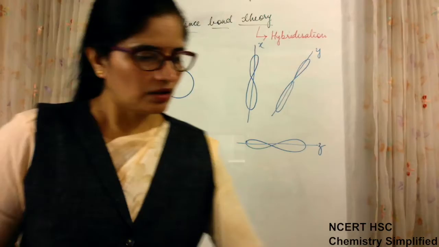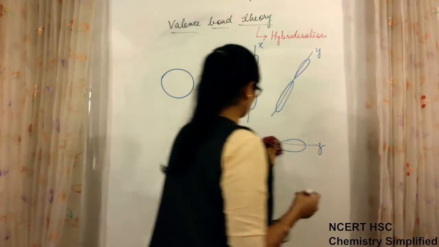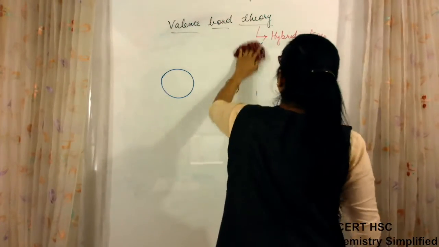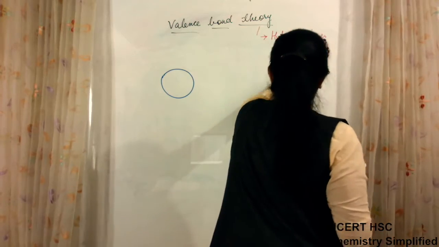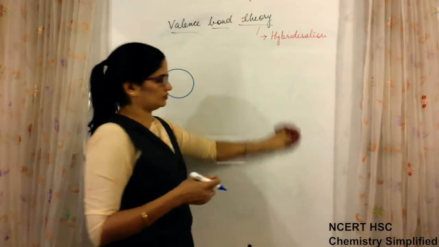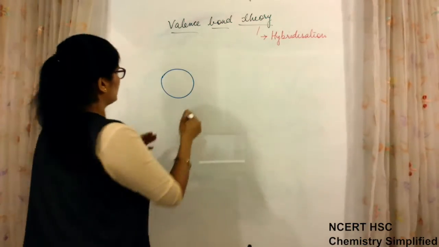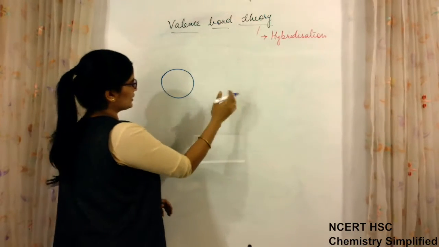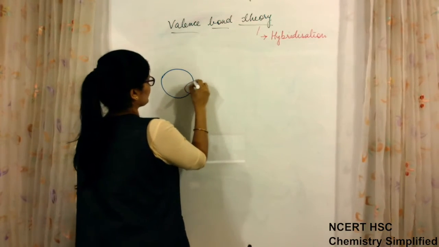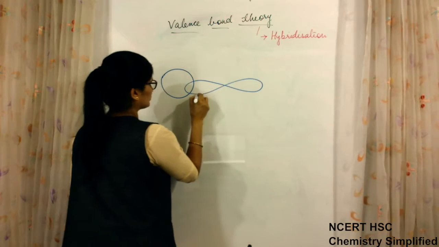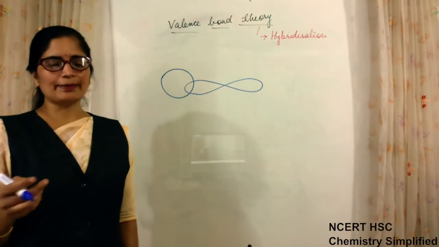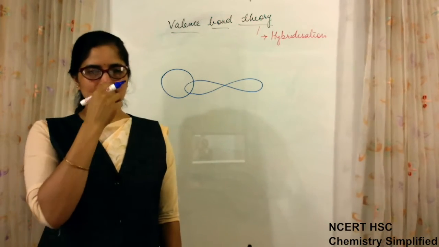Now, when this z orbital overlaps, how this overlapping takes place is important to understand from your side.